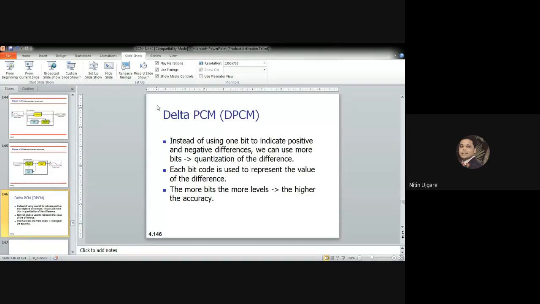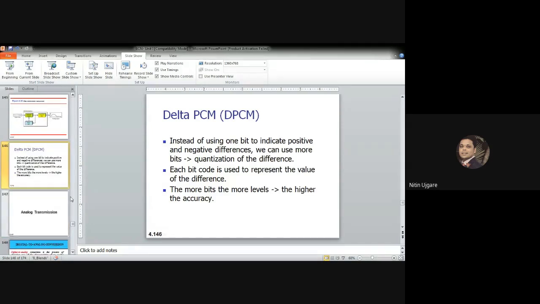In delta pulse code modulation, instead of using one bit to indicate the positive and negative differences, we can use more bits. That is the quantization of the difference. Each bit code is used to represent the value of the difference. The more bits, the more levels, the higher the accuracy. But if we use higher levels or more samples, then we require more bits, and the complexity increases. So that's it. Anything else?